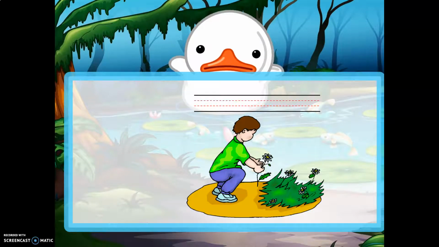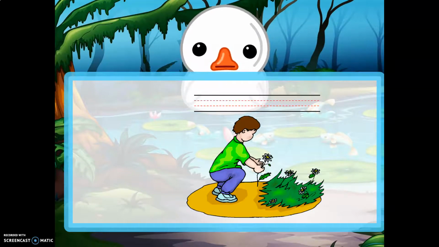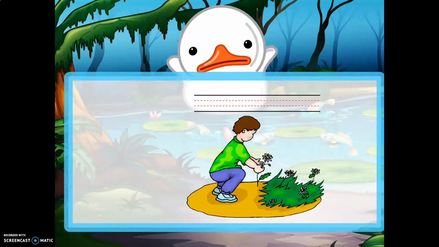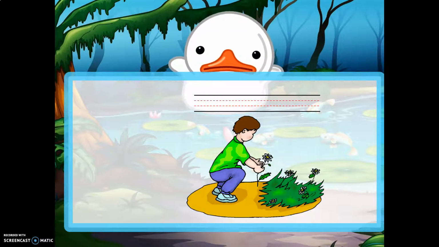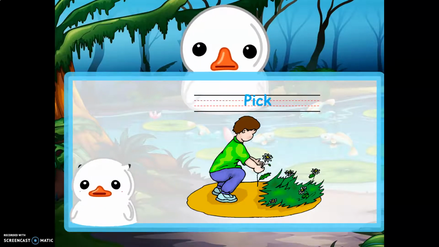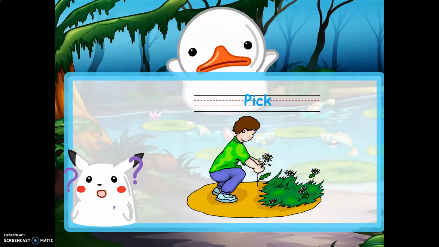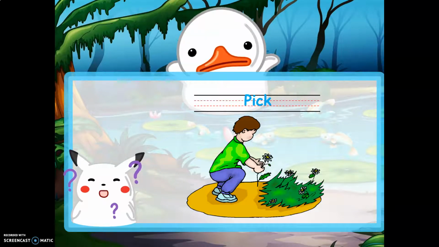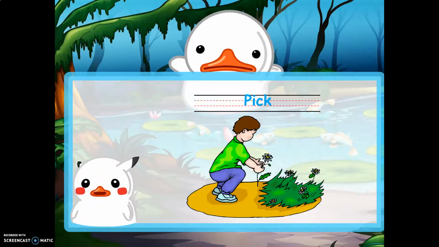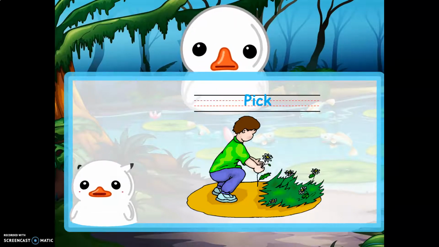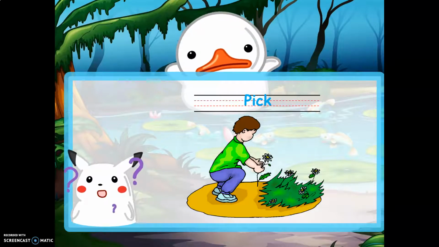What about the fourth word? Here I can see a boy picking some flowers from the garden. So, he tries to pick some flowers. The new word here is يلتقط, okay? Pick, P-I-C-K. The boy is trying to pick some flowers, or the boy is picking some flowers, or the boy is picking just one flower. All right. Okay, guys? P-I-C-K. Okay? P-I-C-K.